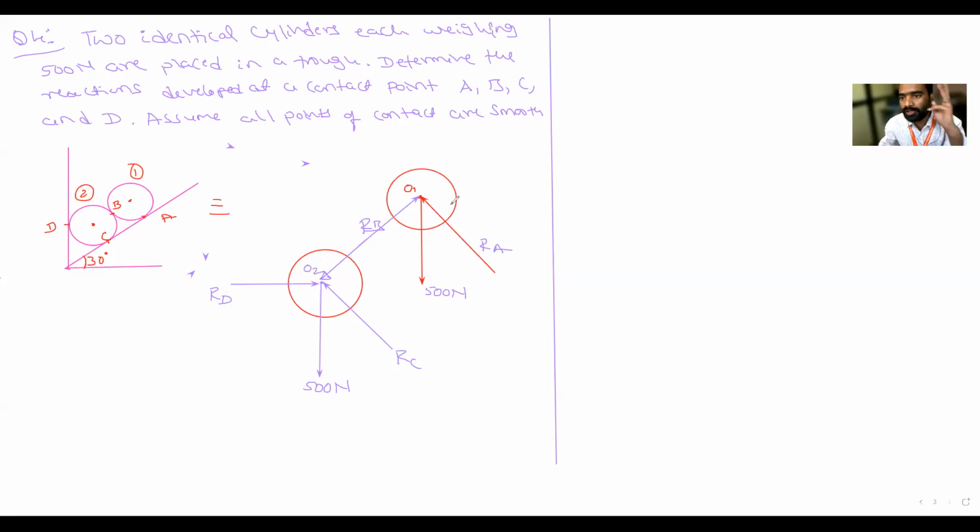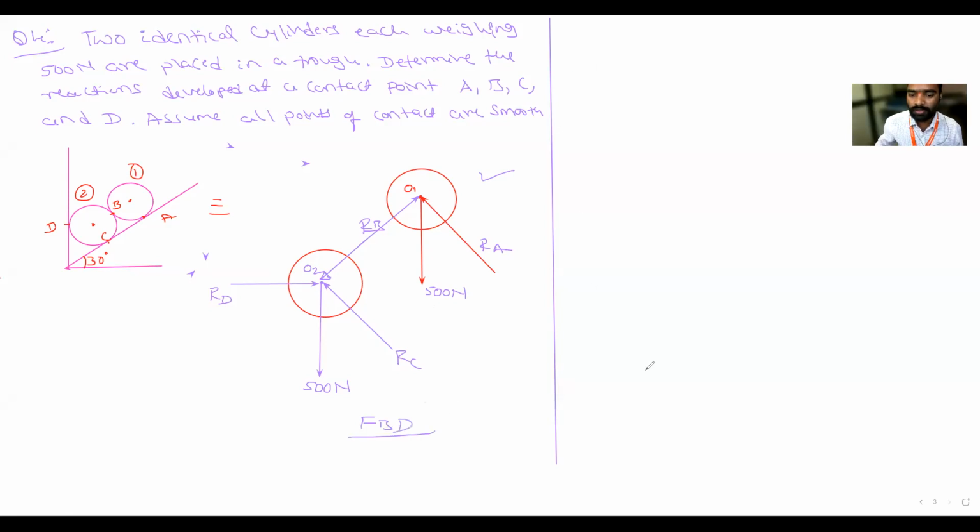Cylinder 1 is subjected to how many forces? Three forces. Cylinder 2 is subjected to how many forces? Four forces. It means we can apply Lami's theorem to which body? The first one, since only three forces are there and they are concurrent. Cylinder 2 has four forces, so we cannot apply Lami's theorem to the second body. So this is the free body diagram.